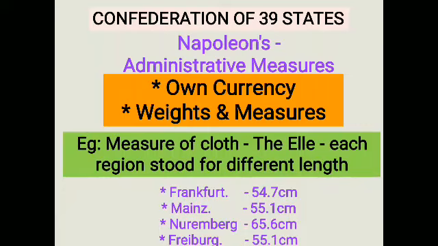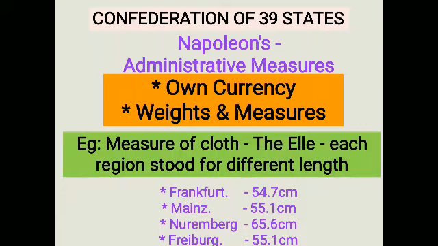So where will you go? You will go to Nuremberg, where for one ell you get 65.6 centimeters. If you go to Frankfurt, you will get only 54.7 centimeters, which is not beneficial for you. So this is what took place in the economic aspect of liberalism.